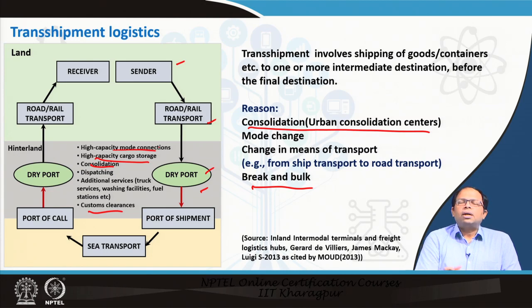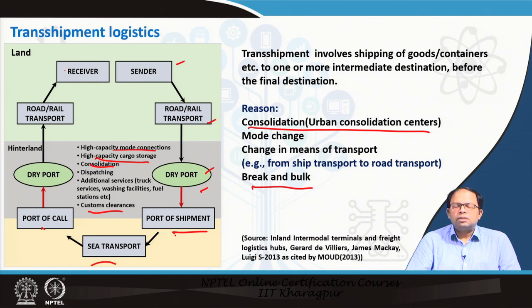So trucks come in, but multiple trucks could be combined into one container, and the container is then loaded into the ship. It goes into the ship, and then it is transported via sea. Then it goes to another port where there is another dry port, where all this again goes back from bigger containers into truckloads, and these trucks go and send it to the receiver. So this kind of change also happens. So there are different forms of transshipment in the supply chain.